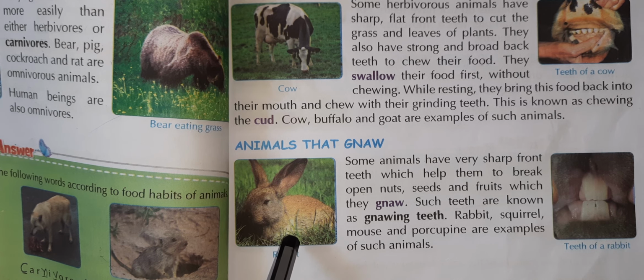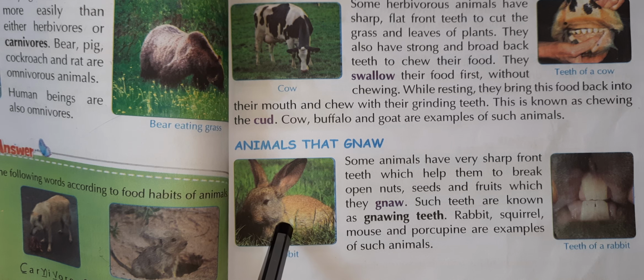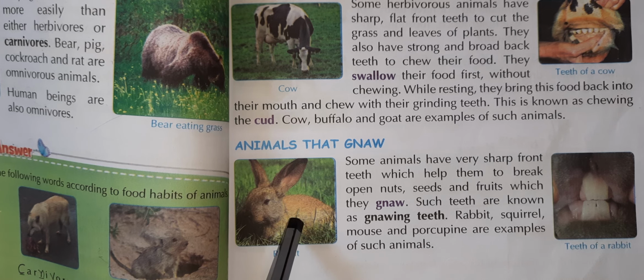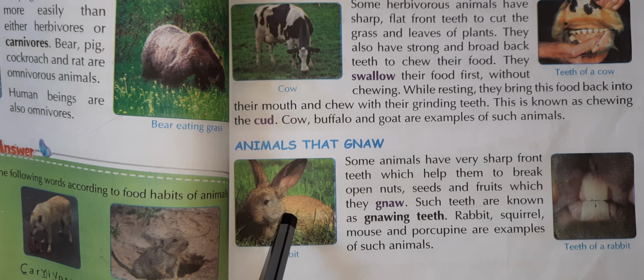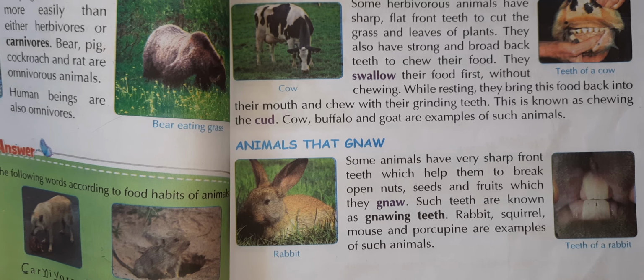We will see animals like the rabbit in a zoo. A rabbit has very sharp front teeth which help to cut open nuts, seeds and fruits, which they gnaw. These types of teeth are known as gnawing teeth. Other examples of animals with these teeth are squirrel, mouse and porcupine. Okay, next.